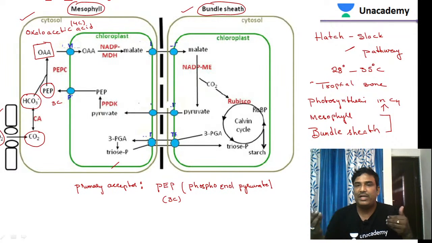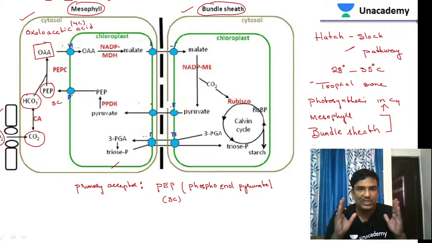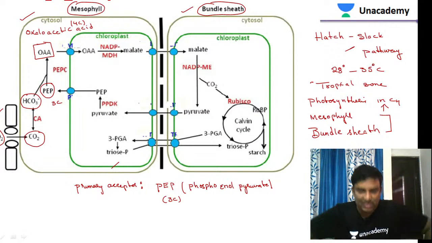So even though the name is given by Hatch-Slack, it is called the Hatch-Slack pathway, but it was renamed as the C4 cycle. Why? Because the first stable product formed during the photosynthesis of C4 plants is oxaloacetic acid. This oxaloacetic acid is a 4-carbon compound. Because of that reason, this particular cycle is called the C4 cycle actually.